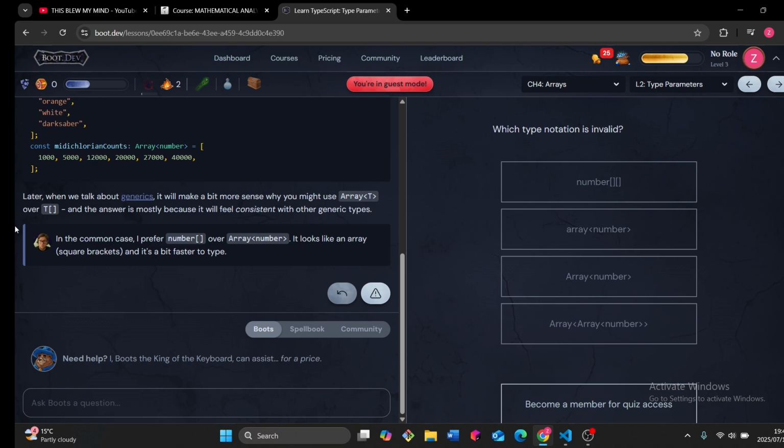In the common sense, I prefer this, unless I'm doing generics, then I would use the other. It looks like an array, square brackets, and it's a bit faster to type.